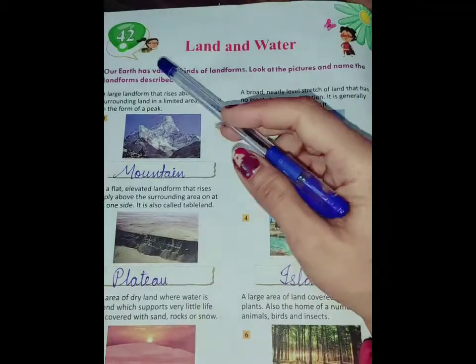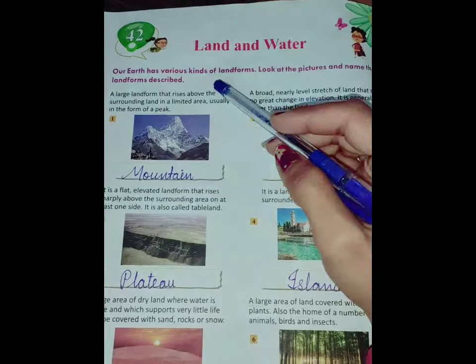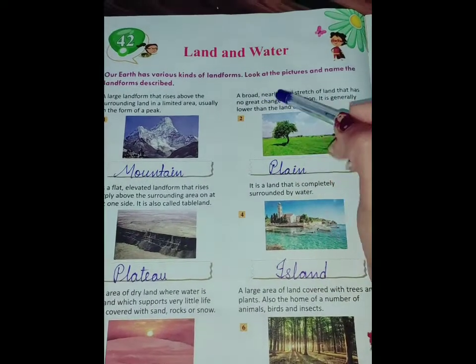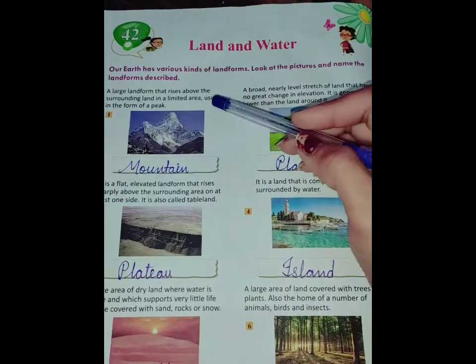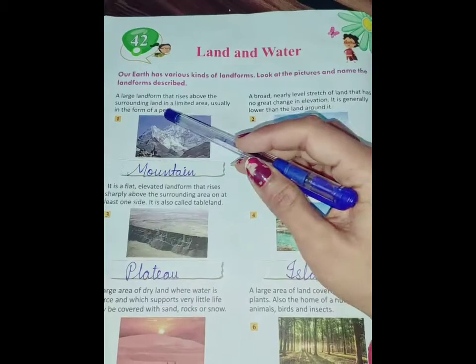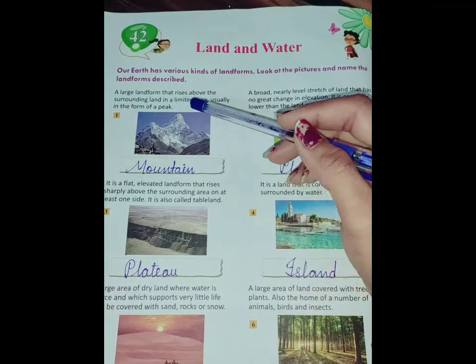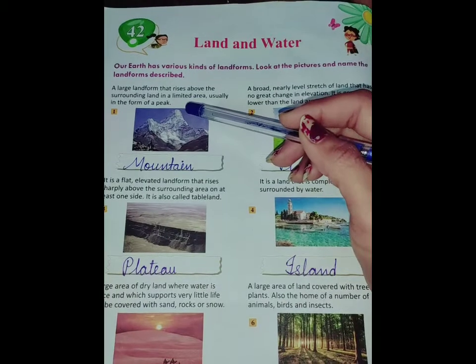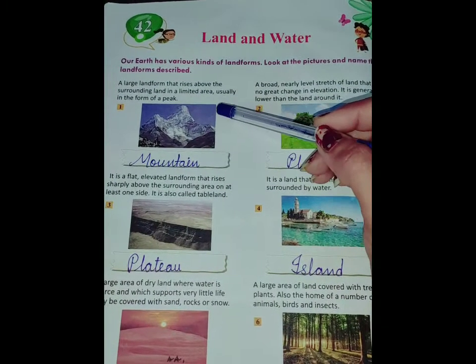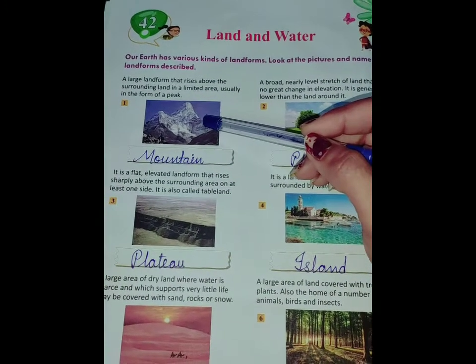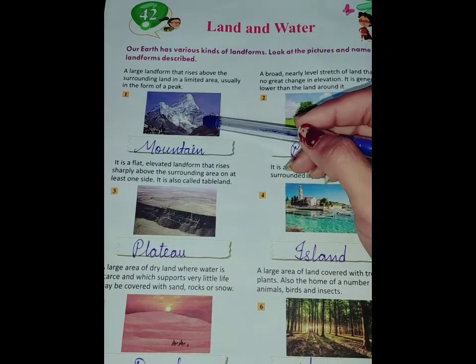Zameen aur Pani. Our earth has various kinds of landforms. Look at the pictures and name the landforms described. A large landform that rises above the surrounding land in a limited area, usually in the form of a peak, that is mountain.